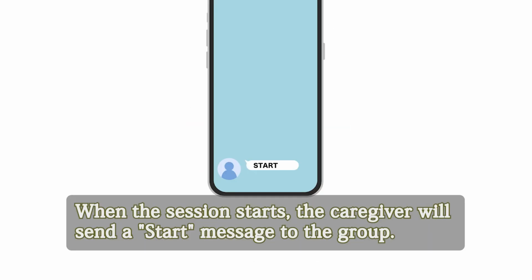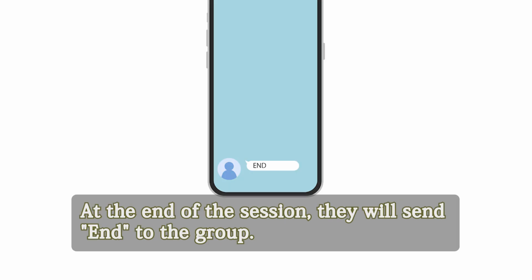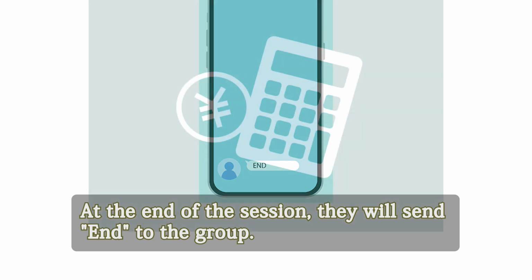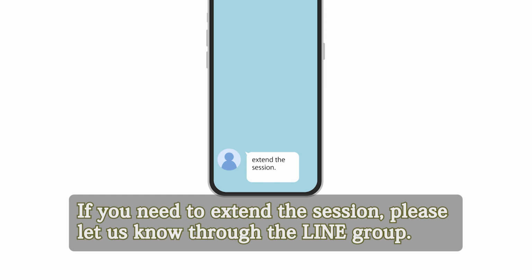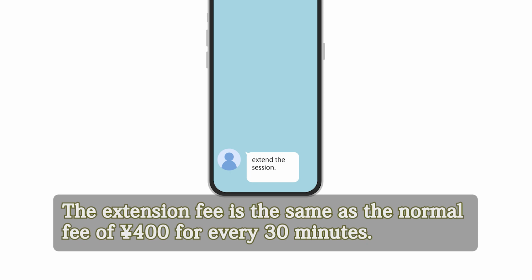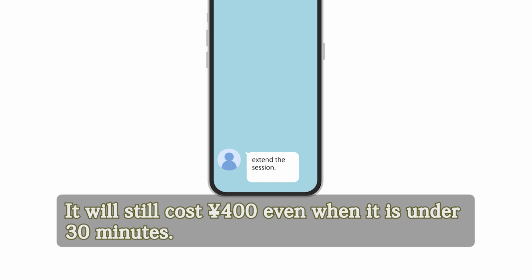When the session starts, the caregiver will send a start message to the group. At the end of the session, they will send end to the group. This is used to check if there is any difference compared to the reserved time and to calculate the fee. If you need to extend the session, please let us know through the Line group. The extension fee is the same as the normal fee of 400 yen for every 30 minutes. It will still cost 400 yen even when it is under 30 minutes.